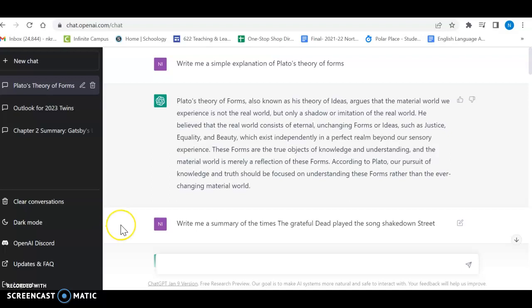Just wanted to show you a couple examples of what I created just by typing a couple sentences into ChatGPT. Write me a simple explanation of Plato's theory of forms. This is kind of basic philosophy, but you can put in any question as a command and just say, write me about this, and it will.